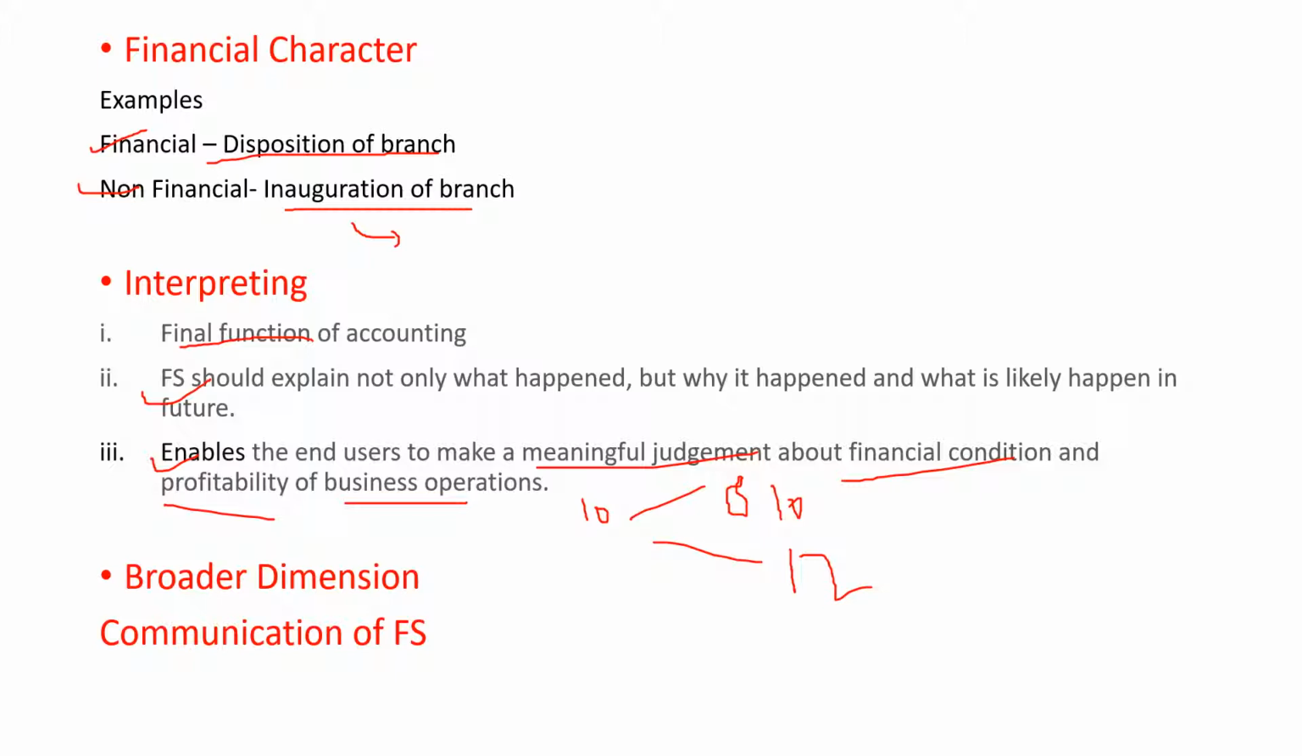The third step is broader dimension. As I had told earlier, there is a broader dimension to the accounting concept, which means communication of financial statements or financial information. The entire process of accounting is irrelevant if we do not communicate the financial information to the end users. These end users could be internal or they could be external. By internal users, I mean the shareholders, and the external users could be the government or the regulatory authorities.